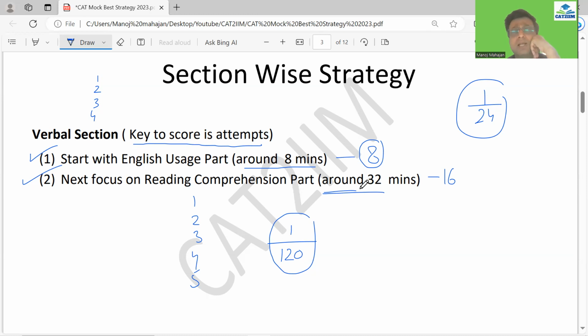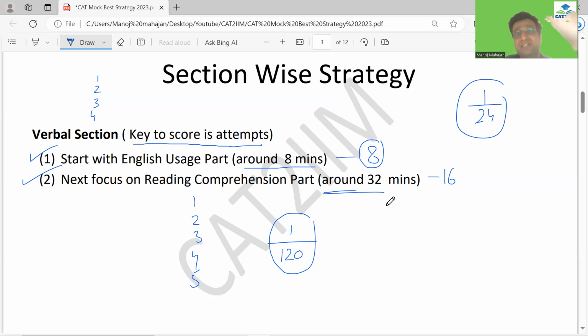So if you feel that you can comprehend each and every passage given in the VRC, then of course you should look forward to do those passages, because attempts is very, very important, right? So you have to push your attempts. Normally I see who are good in the verbal, they can go beyond 20 plus also, but there would be a lot of students in the range 16 to 18. That is a decent attempt, I would say. But yes, you should look forward to a decent attempt in the verbal section, because 75%, 80%, or maybe 85% accuracy you can look forward to have, not beyond that, honestly speaking, right?